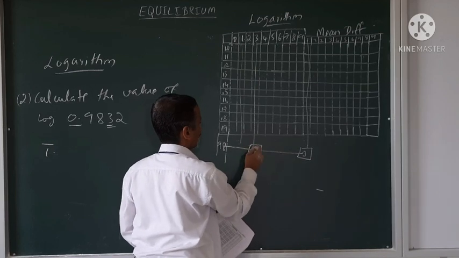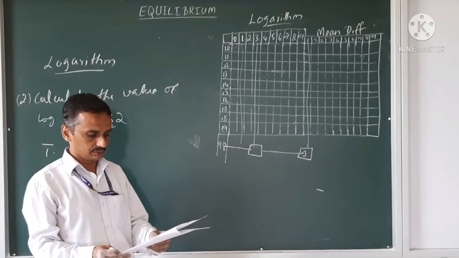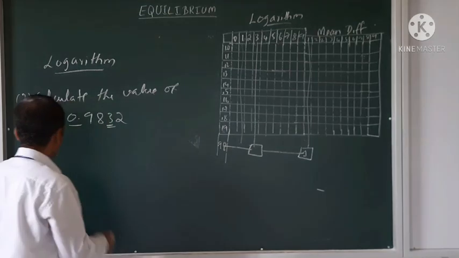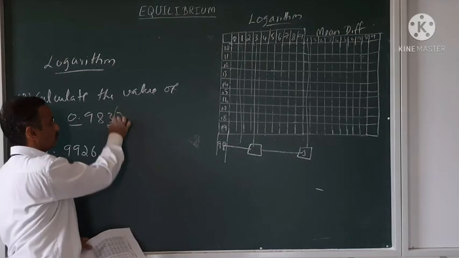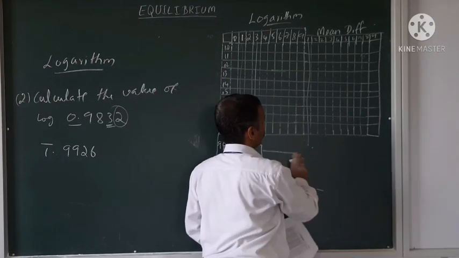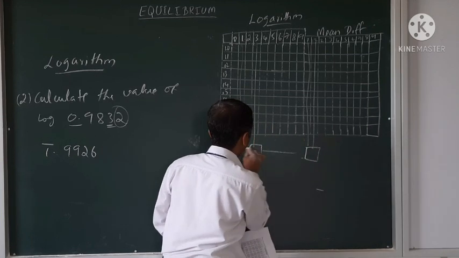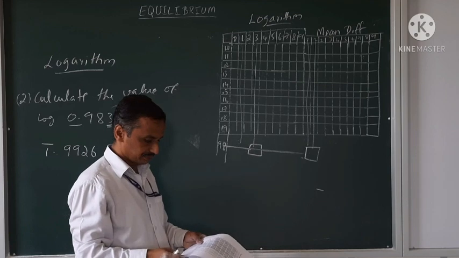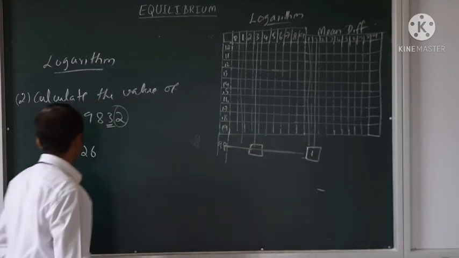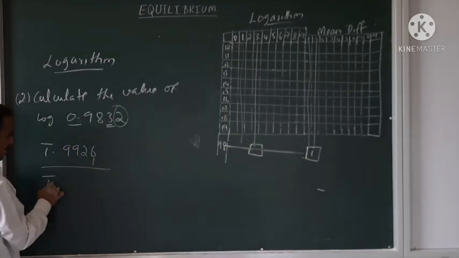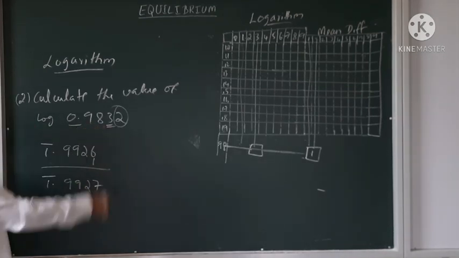What is the value where the 98 and 3 meet each other? Just see that: 9926. That's still not over. 2 is there. Move on to the mean difference, where it means the 98. See what the value is there? Where it means the value of 98, that is 1. So add that 1 to this. So bar 1, 99 to 7. This will be the log value for this.